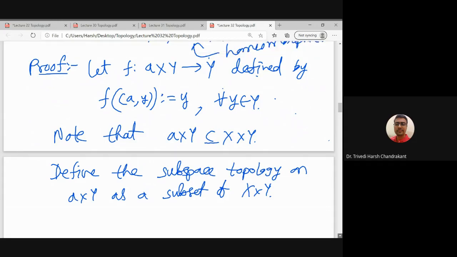X is a topological space, Y is a topological space. That means X cross Y is also a topological space.